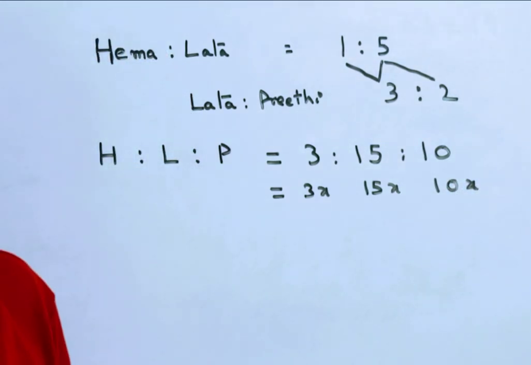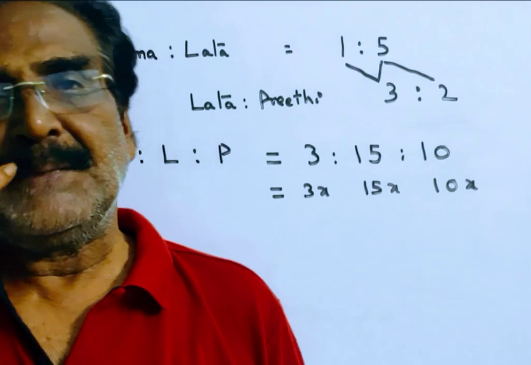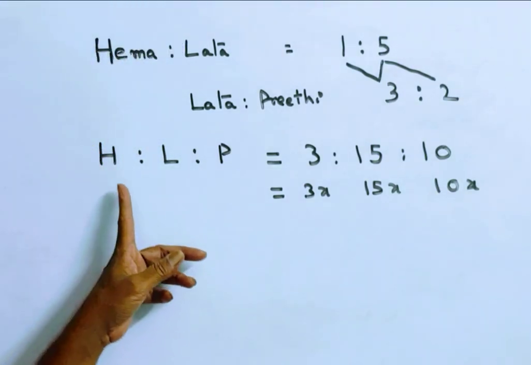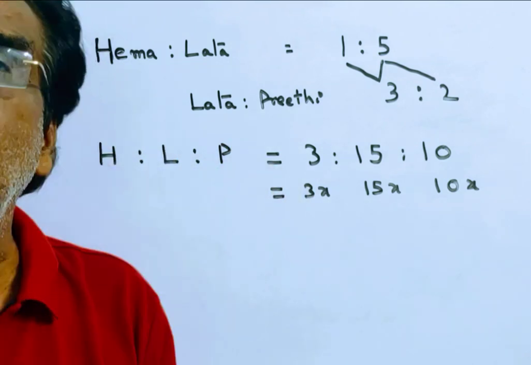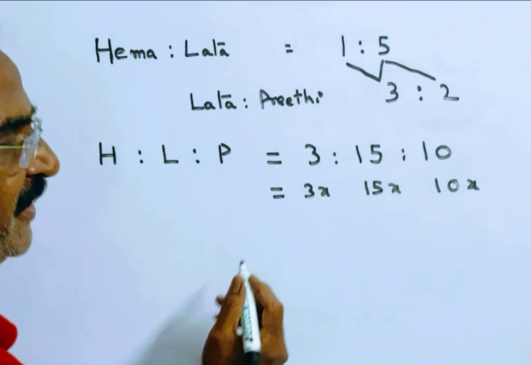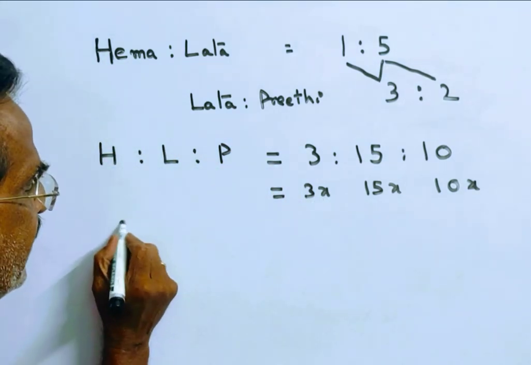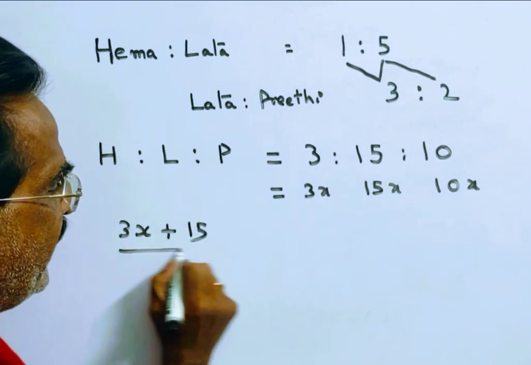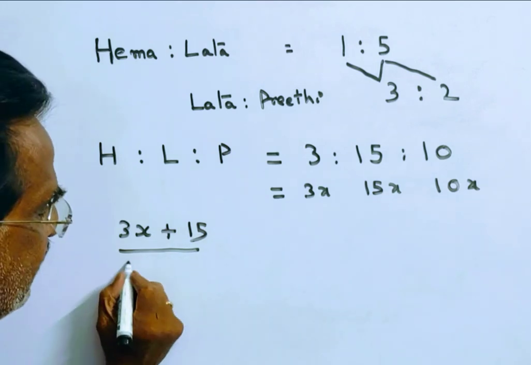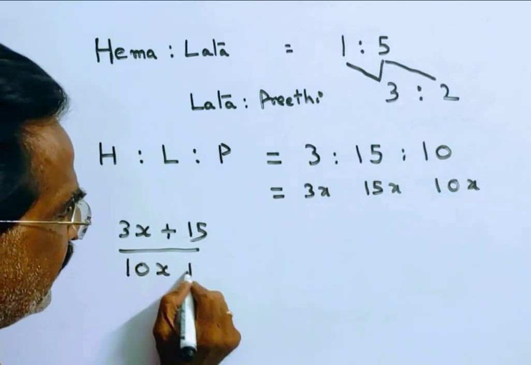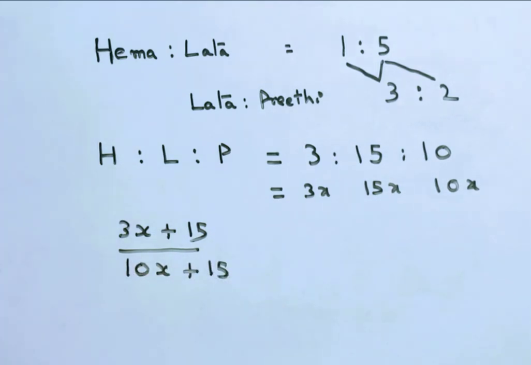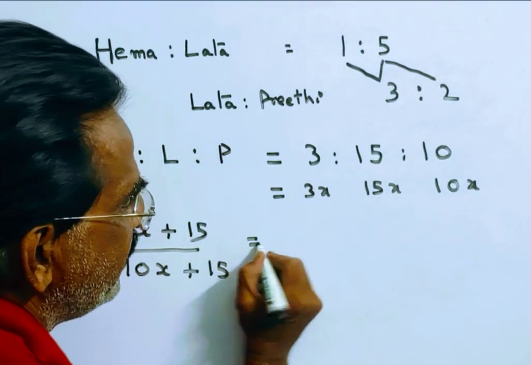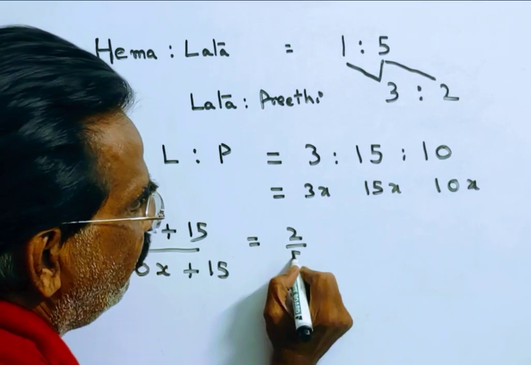Now it is given that after 15 years, the ratio of the ages of Hema and Preeti is 2:5. So after 15 years means Hema's age is 3x plus 15 and Preeti's age is 10x plus 15. This is the ages of Hema and Preeti after 15 years. That ratio is given, that is 2/5.